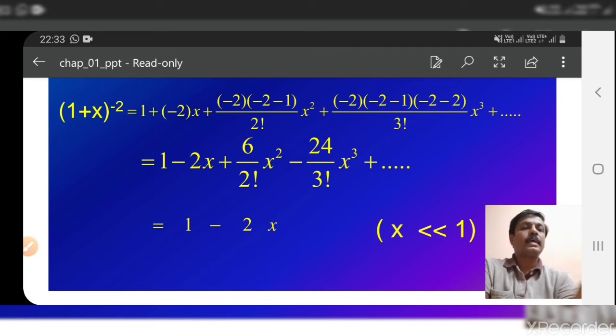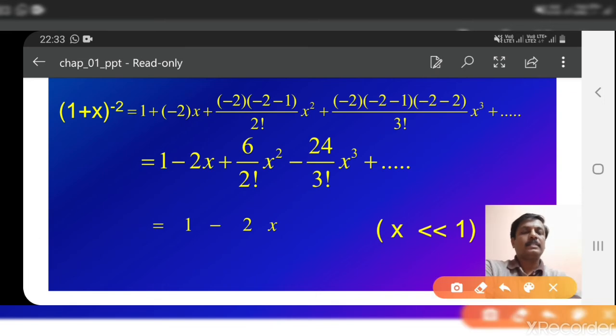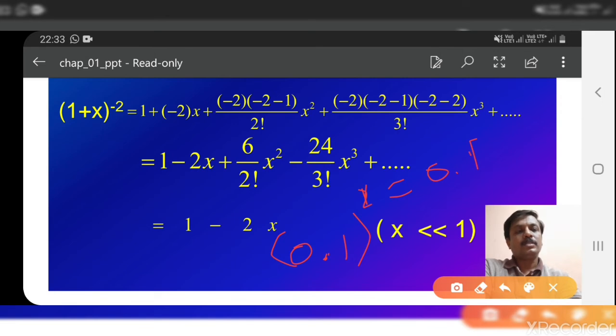Then we neglect higher powers of x. For example, if x is less than 1, suppose it is 0.1 or 0.2, 0.34, whatever values. So if its power goes on increasing, 0.1 squared is 0.01, 0.1 cubed is 0.001, then 0.0001.